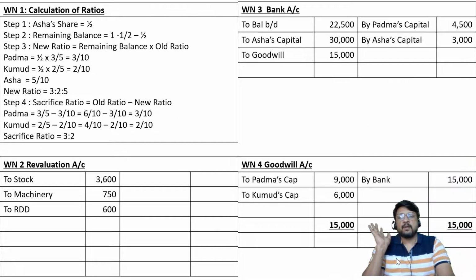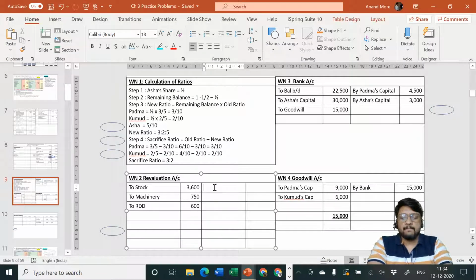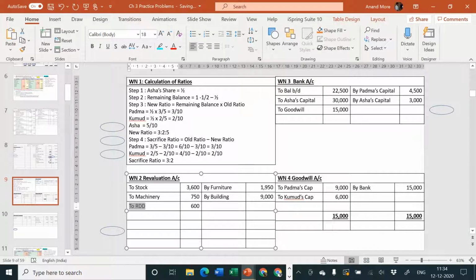Let me go to my revaluation account. There I'll write by furniture 1950, and by building, amount is 9000. Okay, so that's what it is.